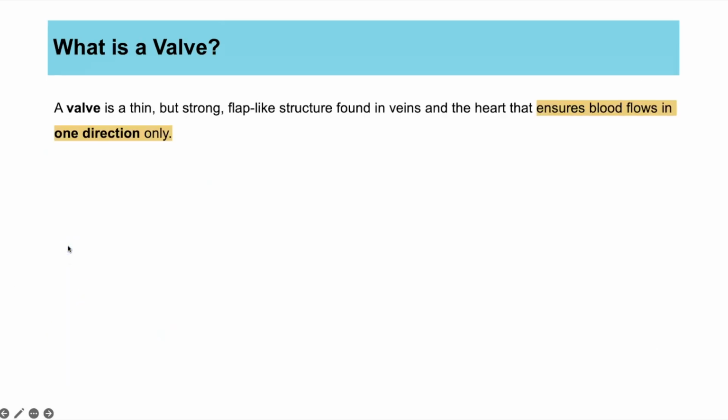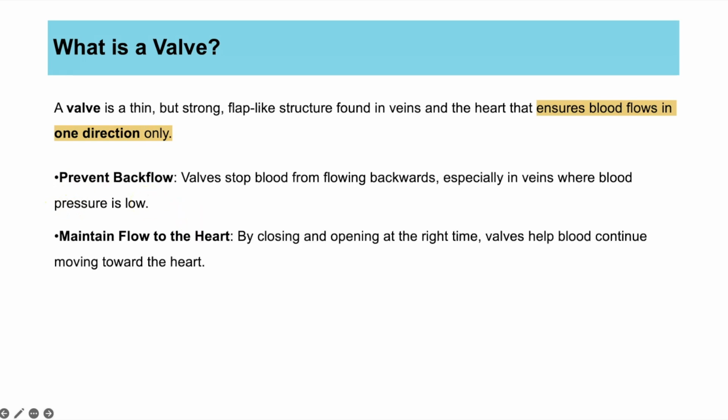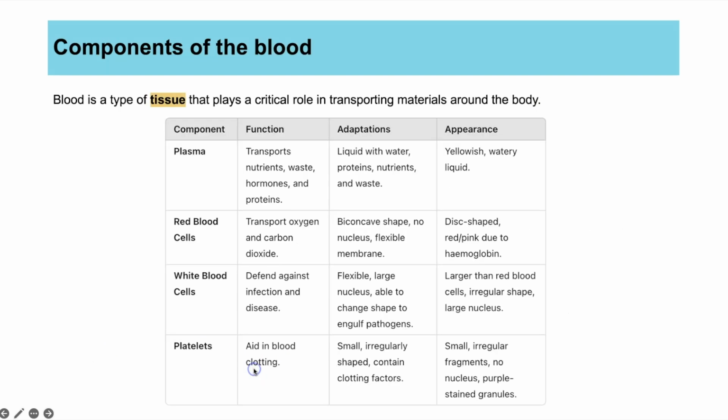So a little bit more then on what a valve is. It's a thin, but still strong, flap-like structure that you have in veins, but also we looked at them in the heart. And they ensure blood flows in one direction only. So they prevent the backflow of blood. They also help to maintain the flow to the heart by closing and opening at the right time. That is going to make sure that the valves help to continue moving the blood to the heart. So they are really important in the heart and the veins overall to help prevent the backflow and to make sure blood is moving efficiently through the circulatory system.